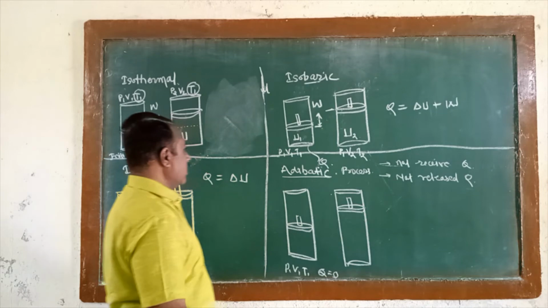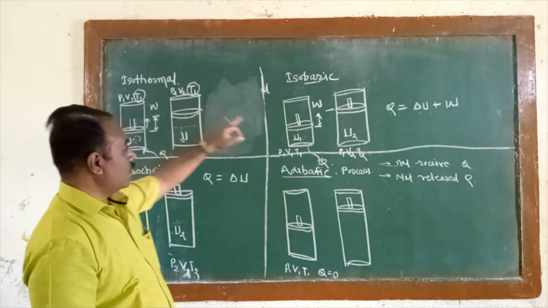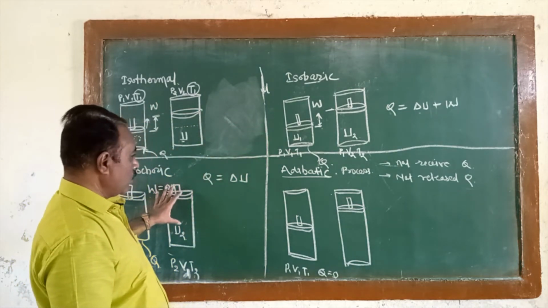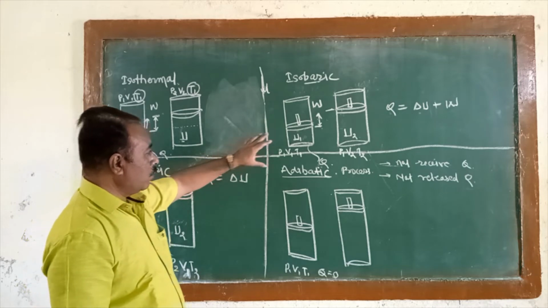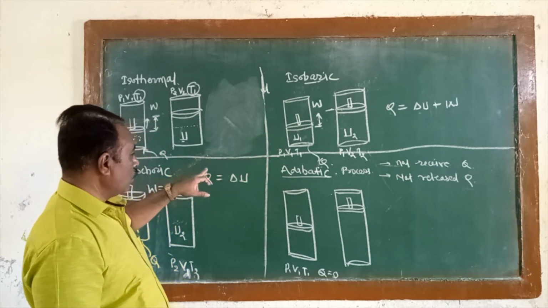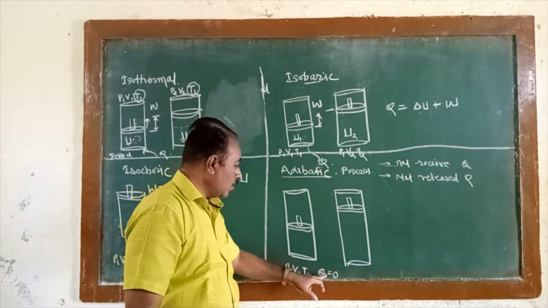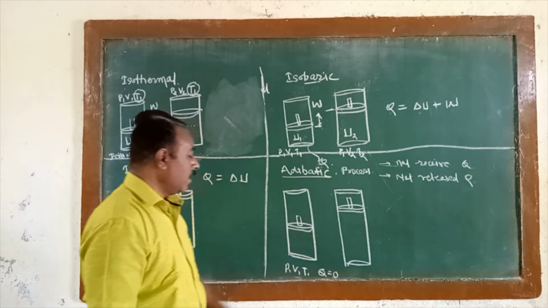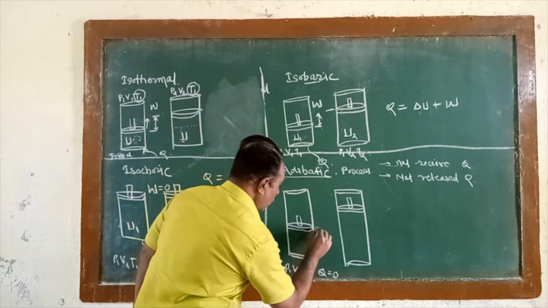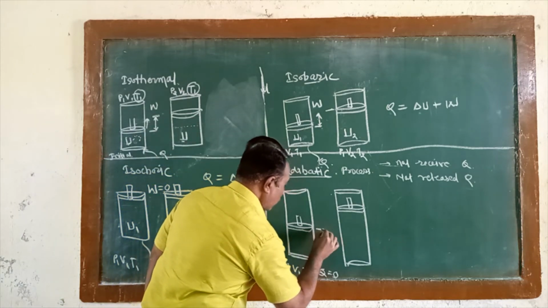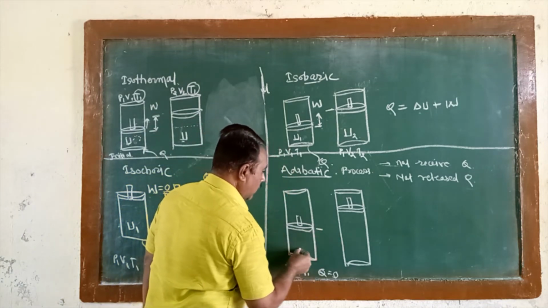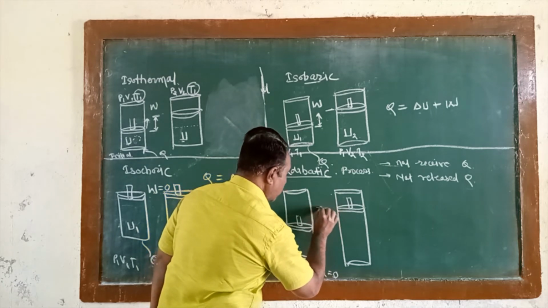Just understand, in all the processes, isothermal, isobaric and isochoric, if work is done, it is only due to the heat energy received. But here, even though heat energy is not received, work is done because the piston was found here at the initial state, and in the final state the piston is found here.